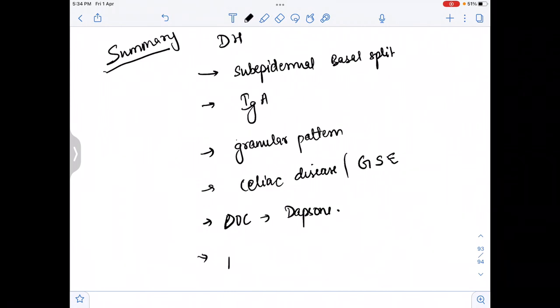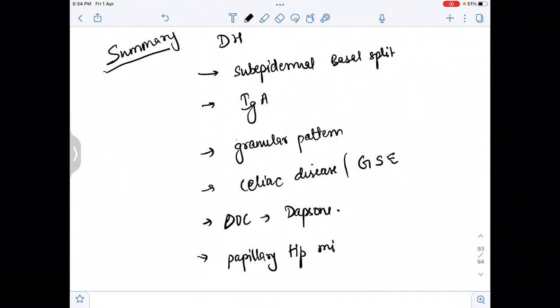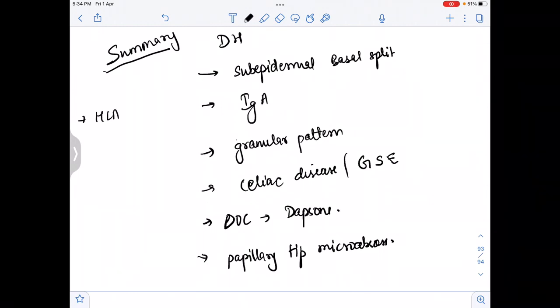One more point on the histopathology: we see papillary tip microabscesses. And in genetics we have to remember HLA DQ2, DQ8 and B8. All these were the summary points of dermatitis herpetiformis.